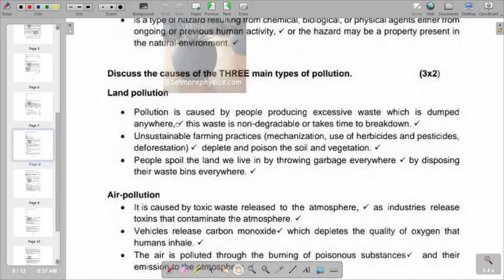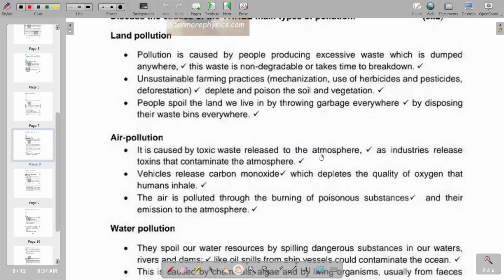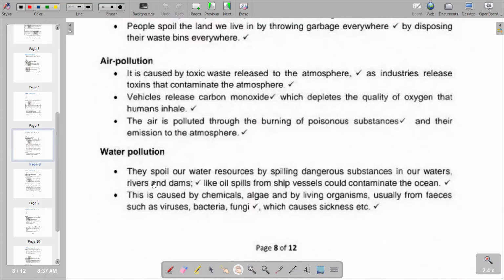And then air pollution, it is caused by toxic waste released into the atmosphere, or also vehicles releasing carbon monoxide. And then our water pollution, this is obviously pollution in the water, and this is caused by chemicals, algae, and by living organisms, usually from feces, such as viruses, bacteria, fungi, which cause sicknesses. So this is what we have in terms of the types of pollution.